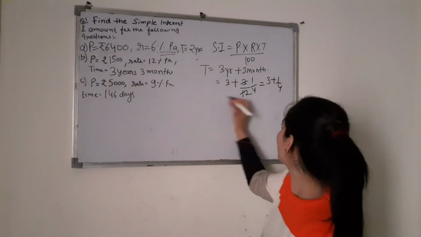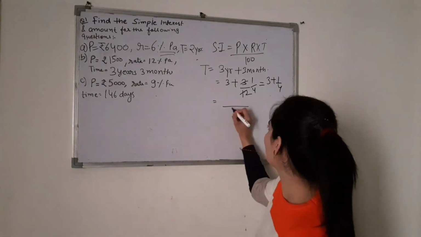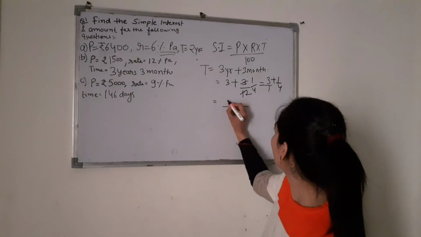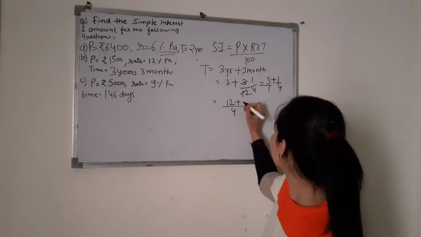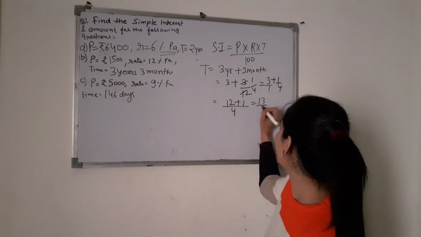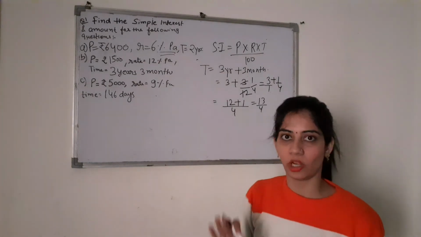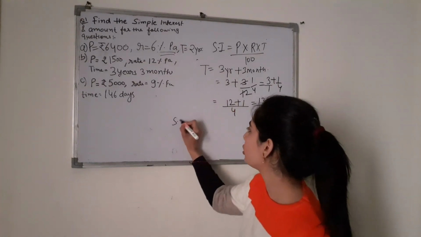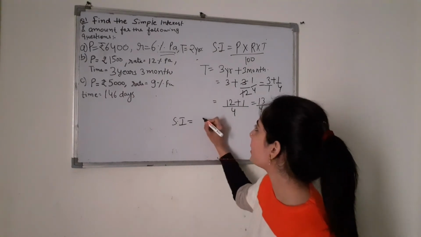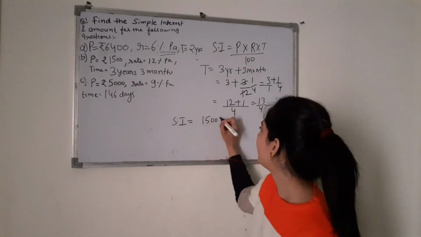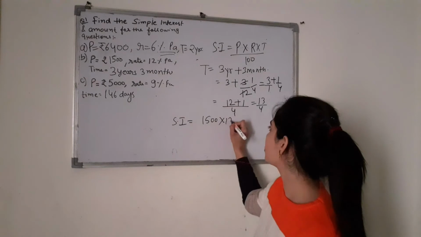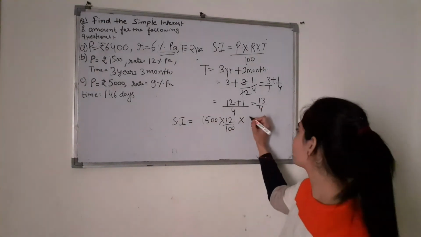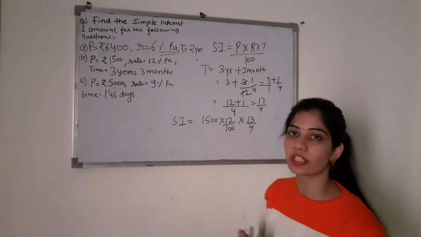Okay, so 4 will be LCM. Now we will take LCM. So 1 divided by 4, 4 into 3, 12. And this is 1. So this is 13 by 4 is the time. Now it has been converted into years. Now simply put the values into formula to find simple interest. Principal is 1500. Rate is 12%. It means 12 by 100. And time is 13 by 4. So 13 by 4. Now you can solve this.